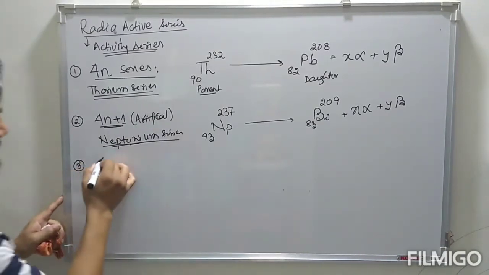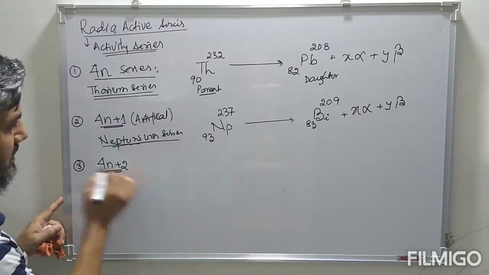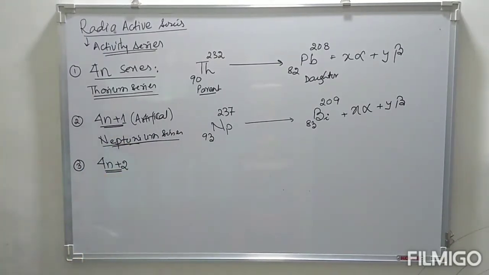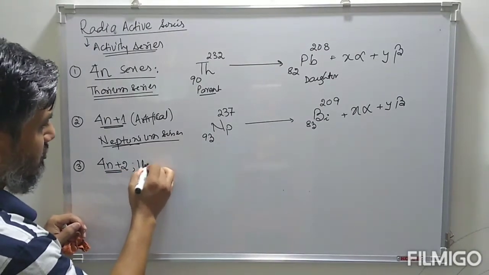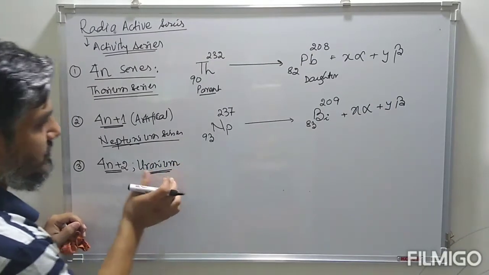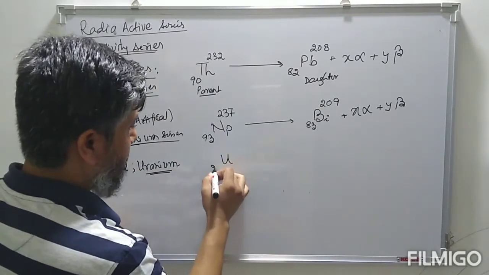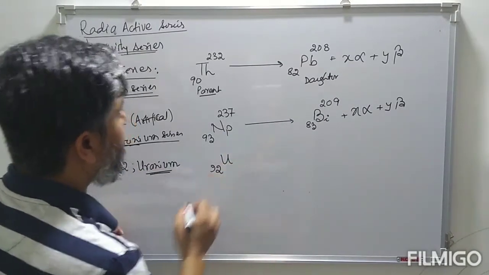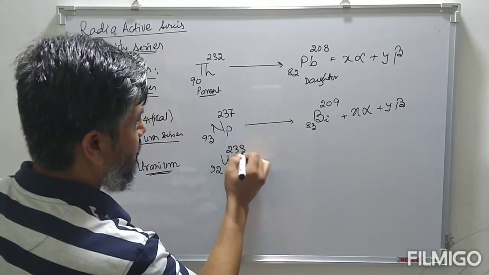Third, the 4n plus 2 series. This 4n plus 2 series is also known as the uranium series, because the starting element is uranium, atomic number 92, mass number 238.